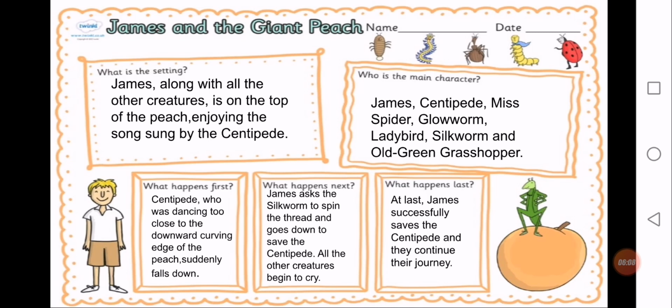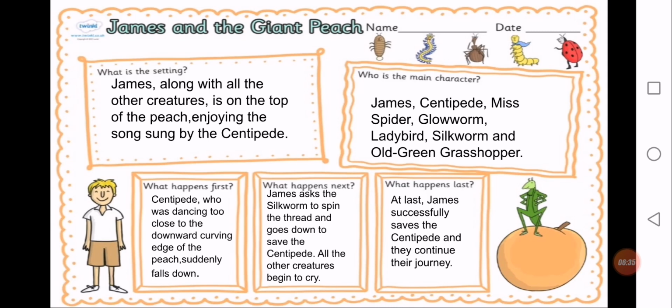So in the beginning of this chapter, Centipede, who was dancing too close to the downward curving edge of the peach, suddenly falls down. As he was singing and enjoying, suddenly he just falls in the sea. What happens next? James asks the silkworm to spin the thread and goes down to save the centipede.